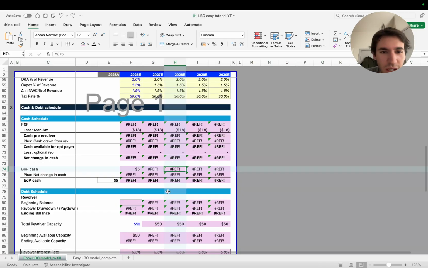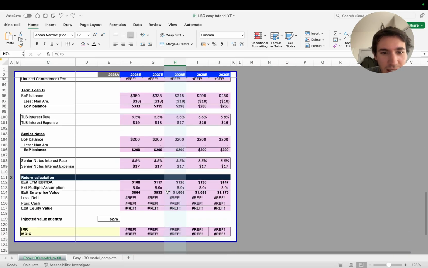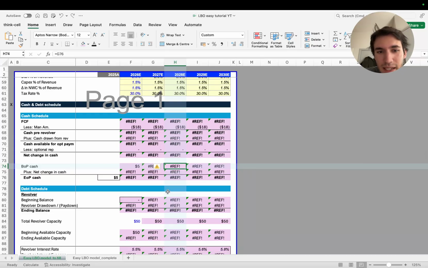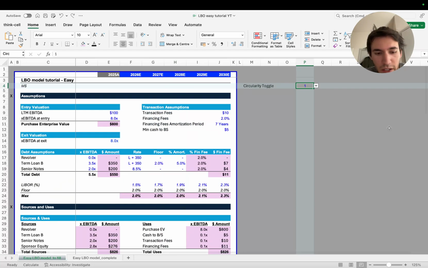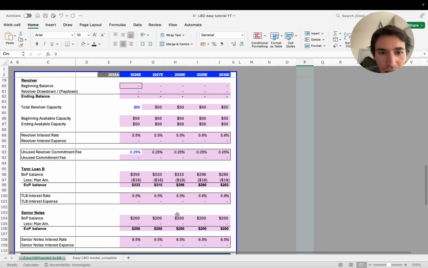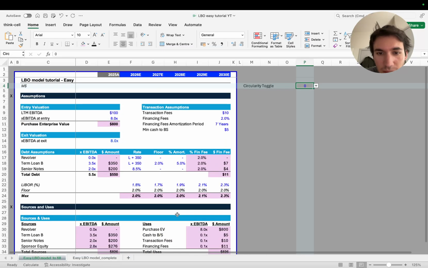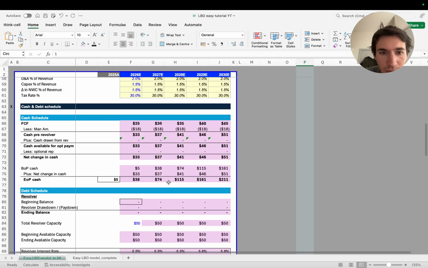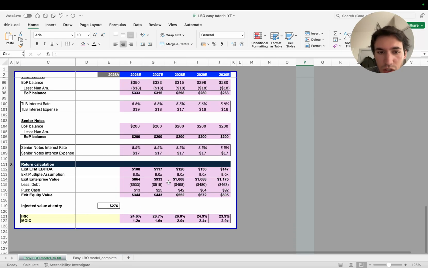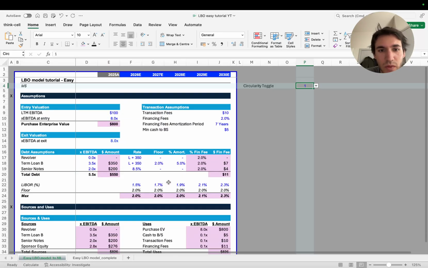What you just saw now is basically a glitch of Excel. I already did Control Z or Command Z, and as you can see, the refs are still there. So we go up here, circularity toggle, put 0. Okay, and now everything has been restored. Now I can go back here and put circularity equals 1, and everything is restored again, including the interest rates. Okay, so that's what I wanted to show you.